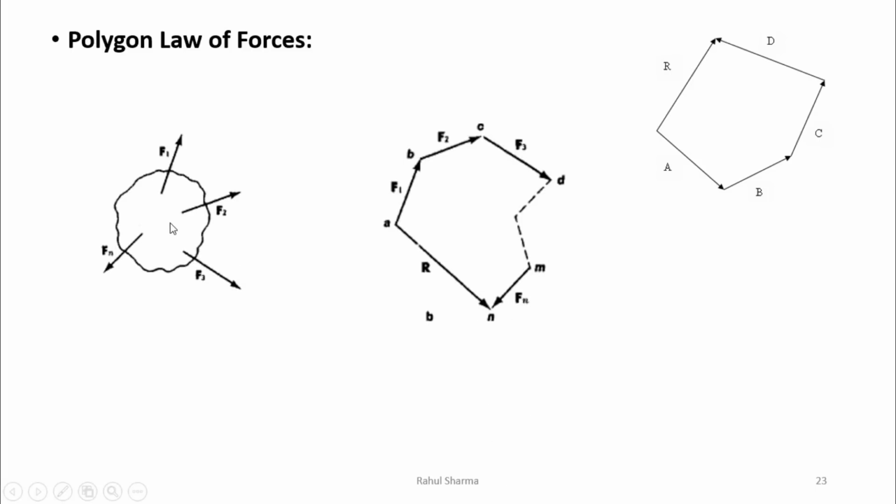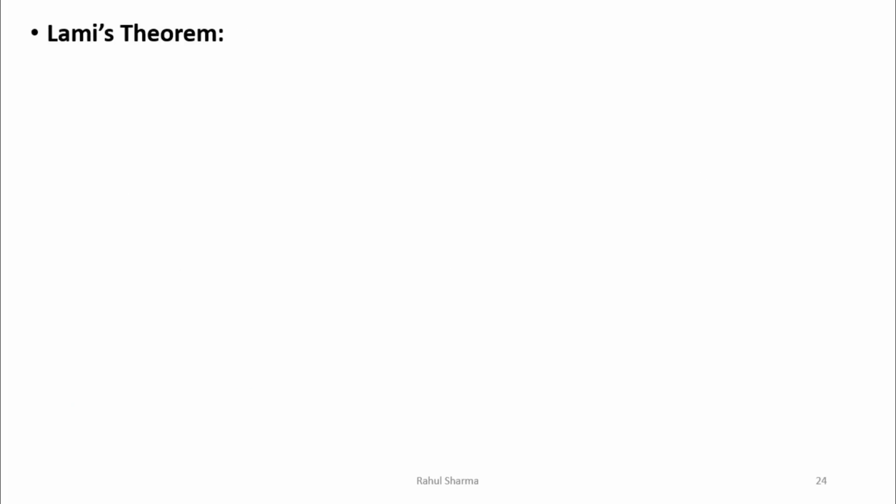Let's say in our body, these are the forces acting like F1, F2, F3, F4, and we have to just take the same lines of action of the forces by making the sides of a polygon. Then we can find out the closing side. I have explained it more in this video. You can go for this video to get knowledge about the polygon law of forces.